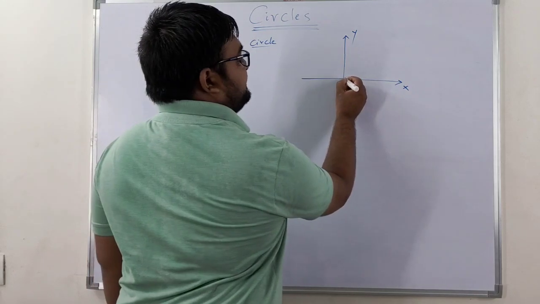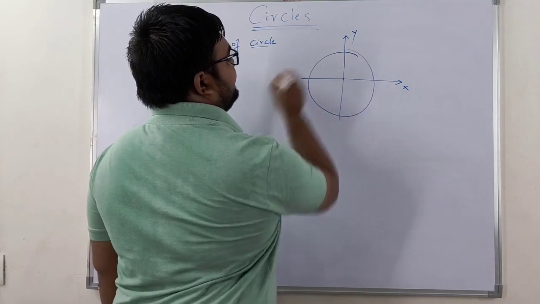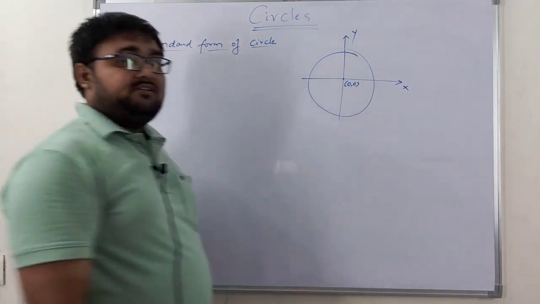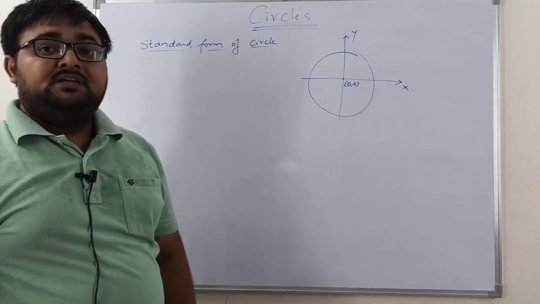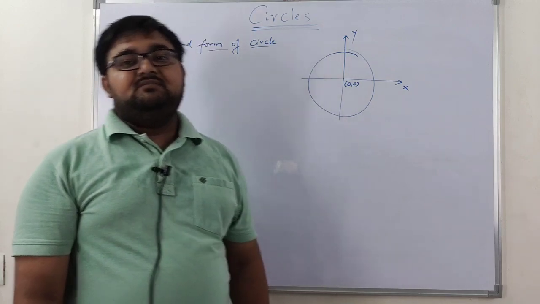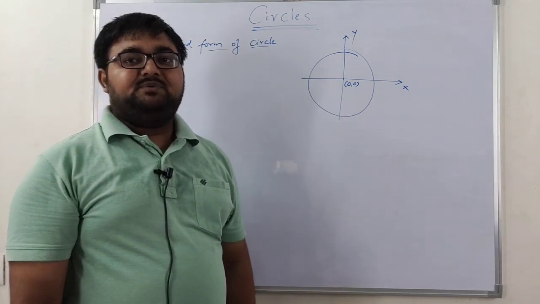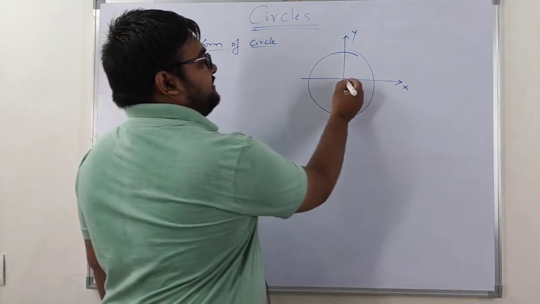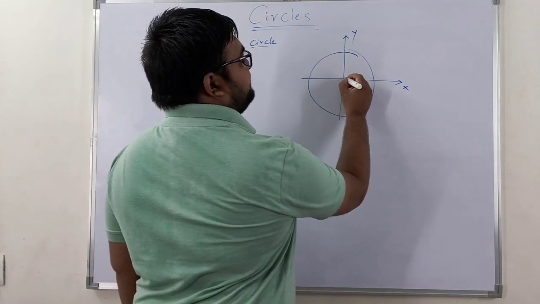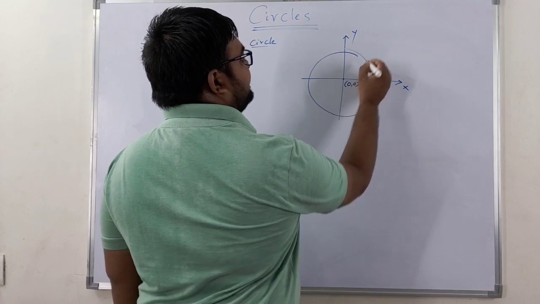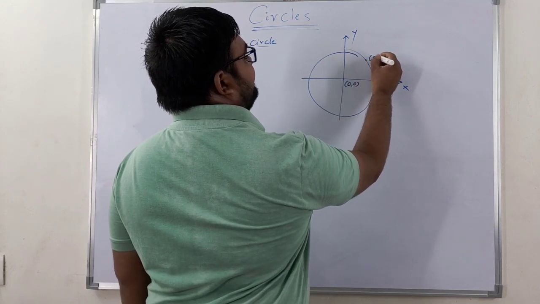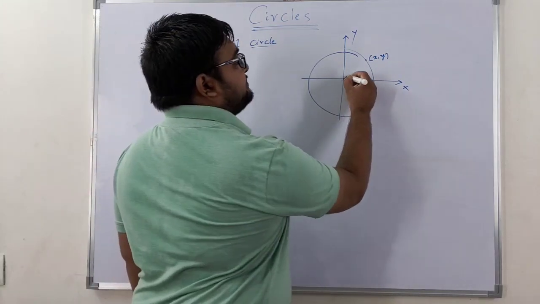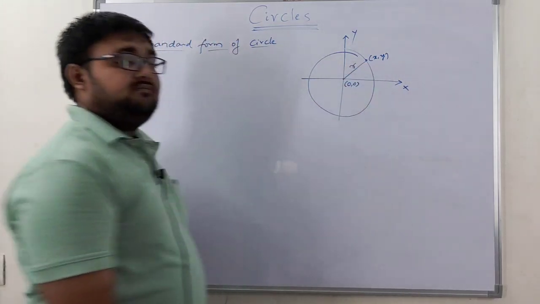With the center at the origin, if I draw a circle, then this particular circle is said to be in standard form, right? The center is the origin, and suppose on the circle there is any point x comma y, and the radius of the circle is some r.